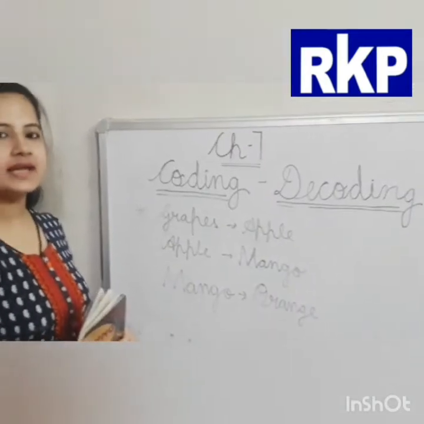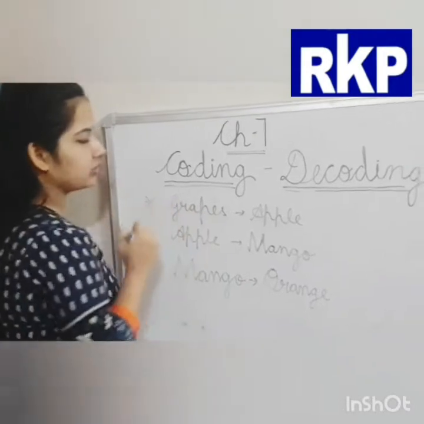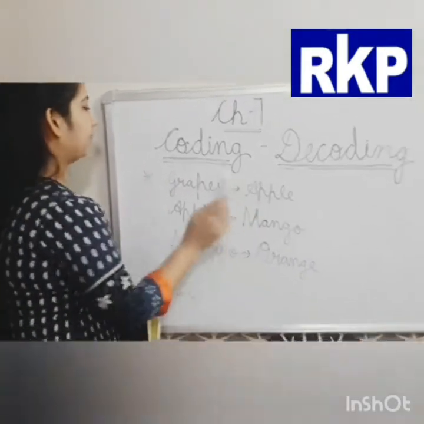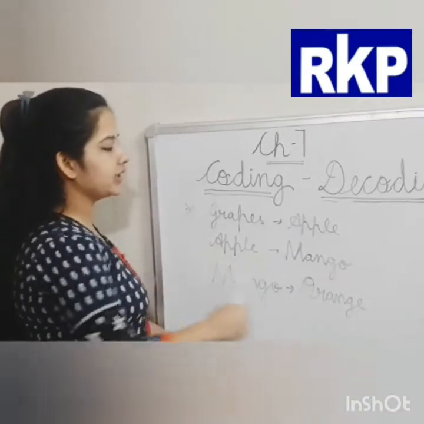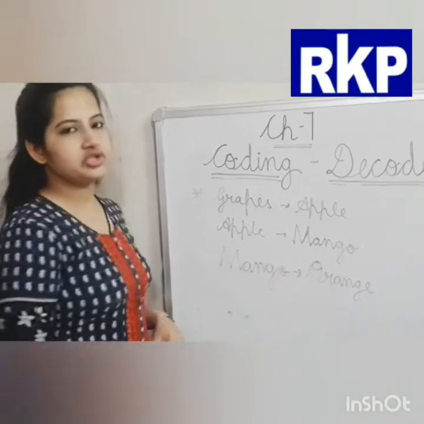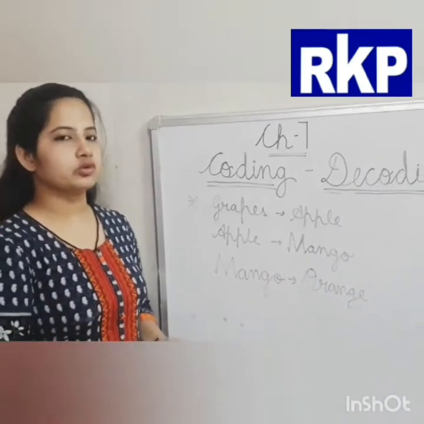Now, let us take one more example. If grapes are called apple, apple is called mango and mango is called orange. Now tell me which is our national fruit?